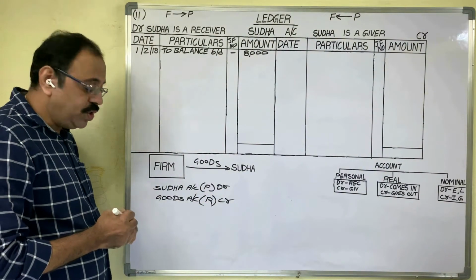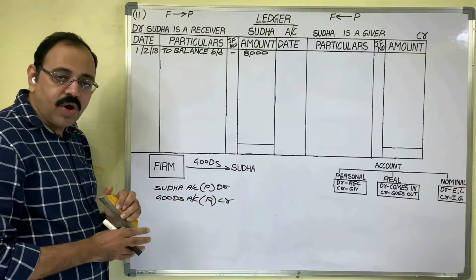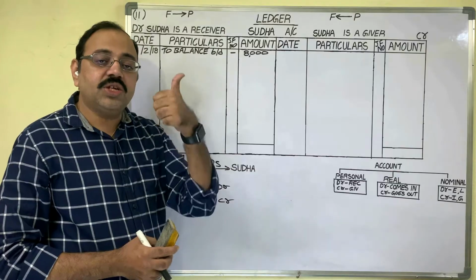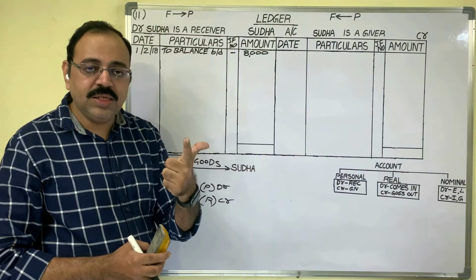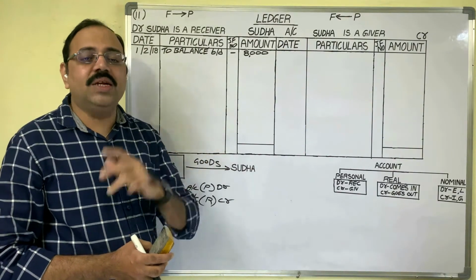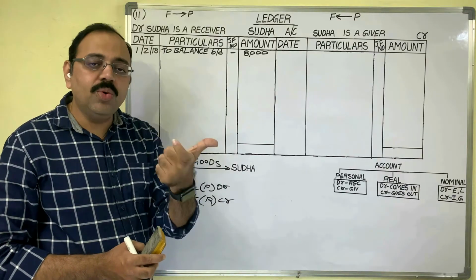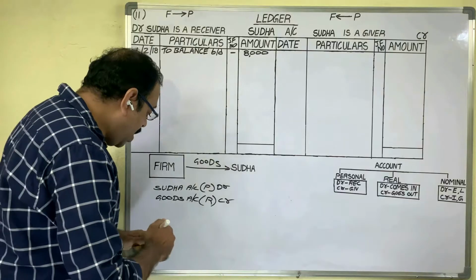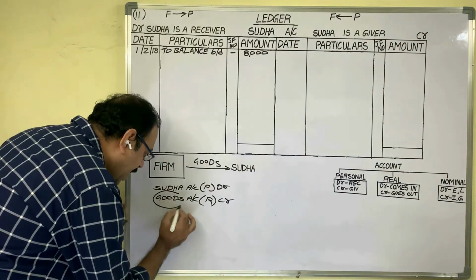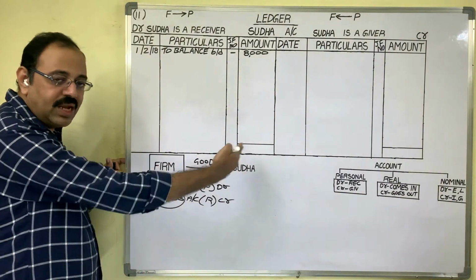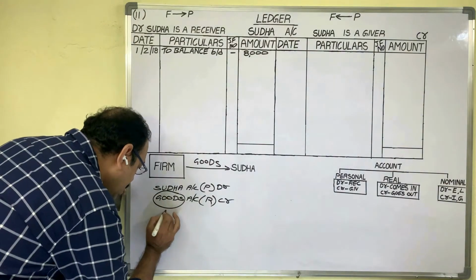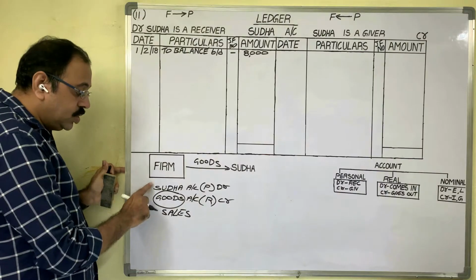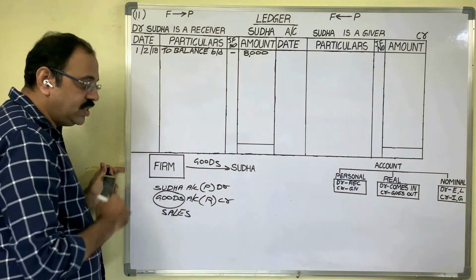In the entry, we should not write the word goods, because the word goods comes in 4 cases: purchases, sales, purchase returns, sales returns. If you write only the word goods, there will not be any clarity. Therefore, instead of the word goods, we should write the transaction name. This is a sales transaction, so write down sales account. Then the final entry is Sudha account debtor to sales account.